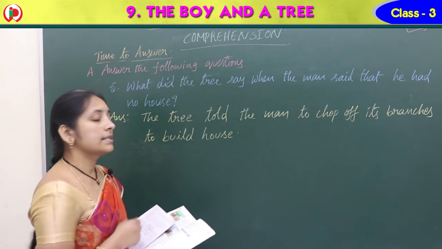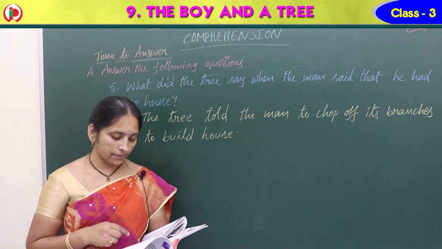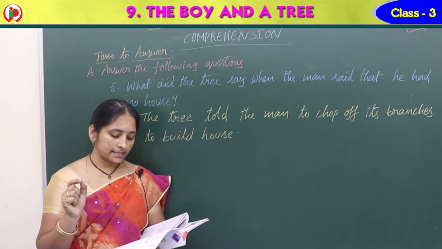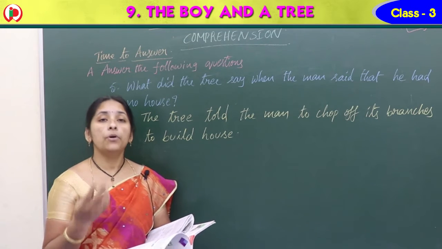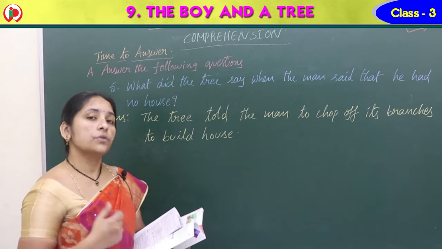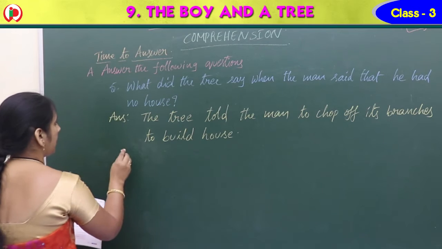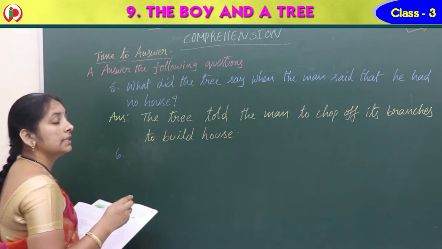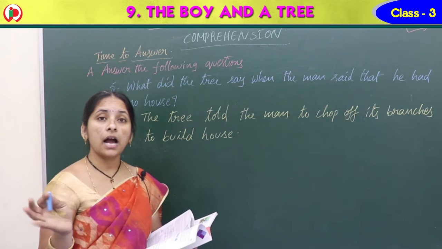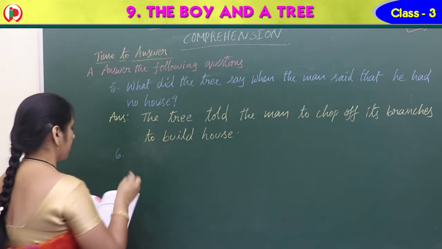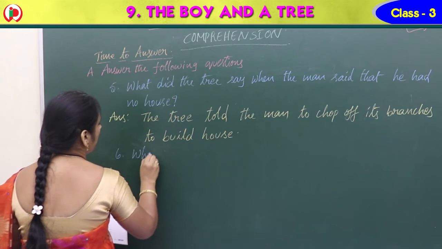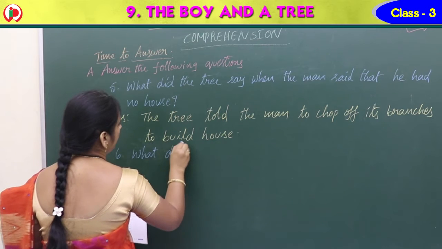Okay? And see the sixth question, what do we have? What did the tree say when the man said that he wanted a boat? He wanted a boat, na? So what did the tree say at that time? So write the question. Yes, cut off my trunk and you can sail away, right? So now see the question.